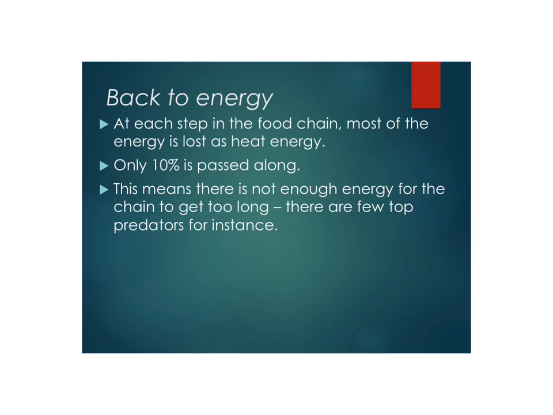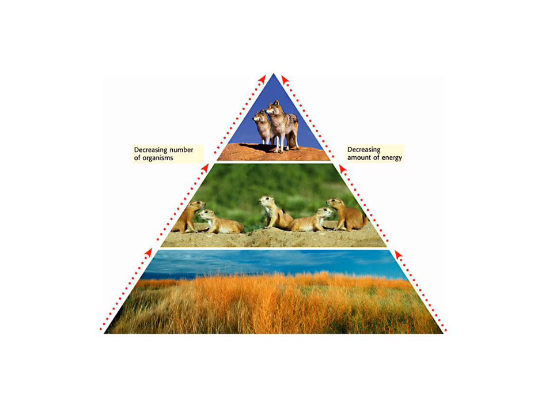So we represent it usually something like this. This is a grassland. We call this a food pyramid or an energy pyramid. So we might start out with all of this grass, which is eaten by the prairie dogs, but you can't have as many prairie dogs as you have grass because, of course, the prairie dogs have to eat a lot of grass to get energy. And then you have the wolves at the top. There are secondary consumers. They're going to have to eat a lot of prairie dogs to survive, so there can't be too many of them at the top. So as you go up the pyramid, you have fewer and fewer organisms and less energy available.